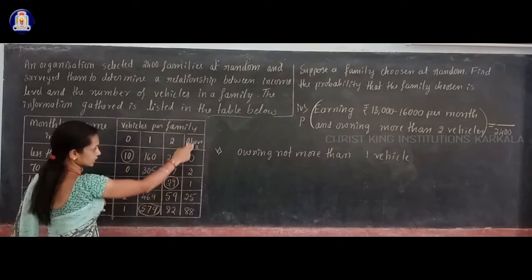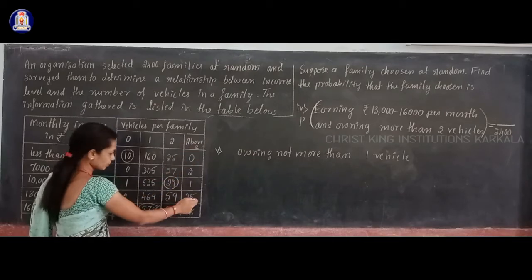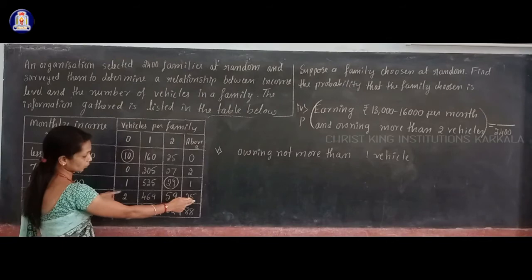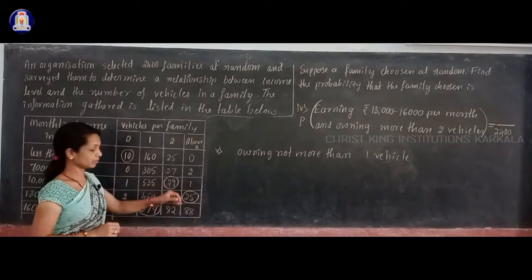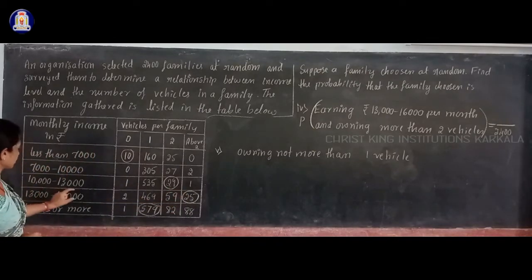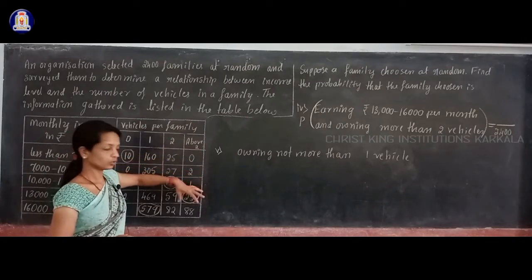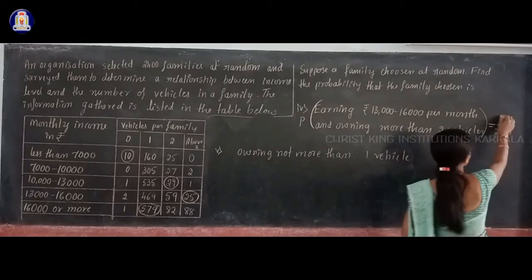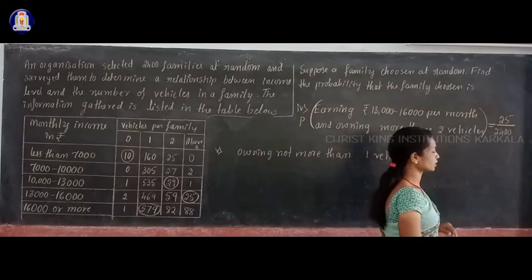More than 2 vehicles means the above 2 vehicles column, and this row, income level 13,000 to 16,000. That meets at which number? At 25. It means there are 25 families with income level 13,000 to 16,000 and they have more than 2 vehicles. So in the numerator you write 25 dividing by the total number of families, 2,400.